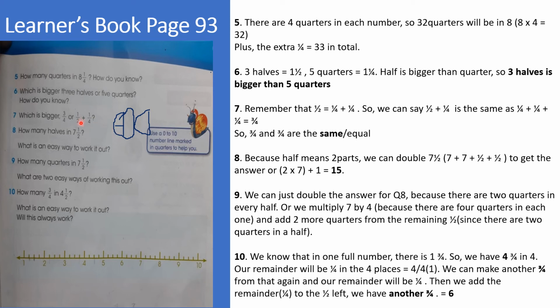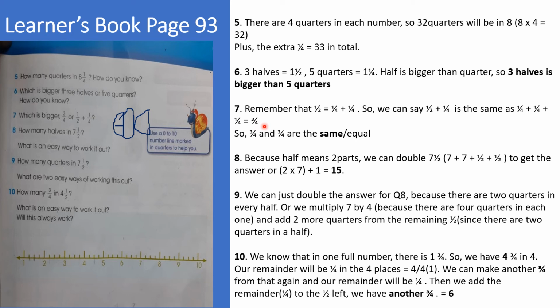Half. That means I can say that instead of saying half plus 1/4, I can say quarter plus quarter plus quarter. Yes, because this half is the same as saying quarter plus quarter, right? Good. So I can say quarter plus quarter plus quarter. Now look at it here. Follow my pointer. Quarter plus quarter plus quarter. Let's add it together. What will our answer be?